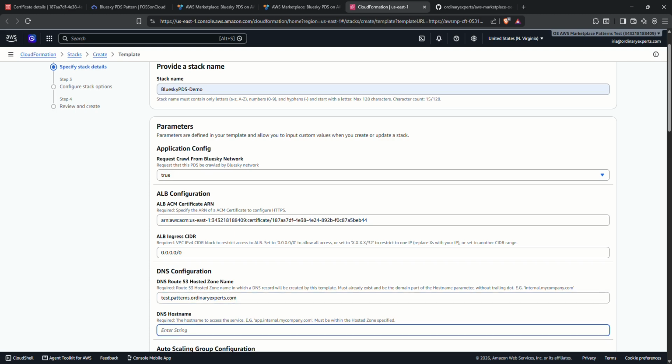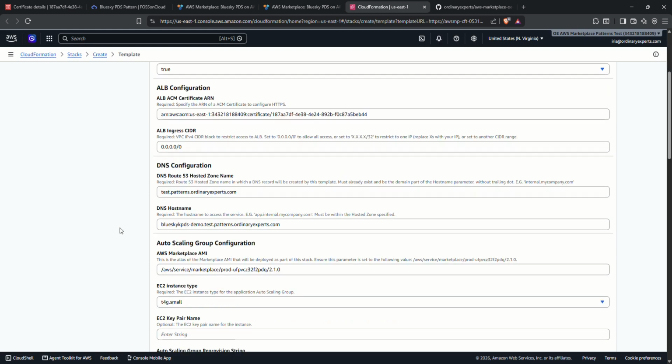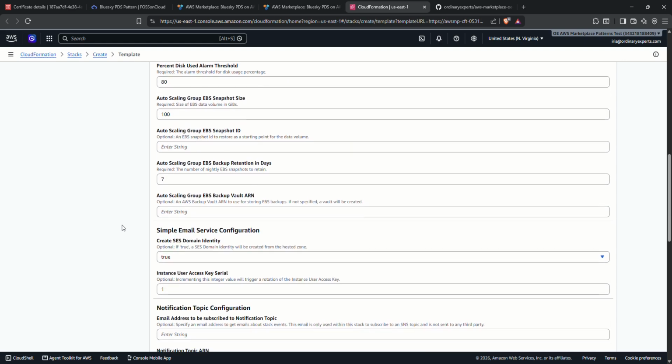The DNS host name is the subdomain prefix for your PDS itself. So Bluesky PDS-demo plus the zone name gives us bluesky-pds-demo.test.patterns.ordinaryexperts.com. Most everything else you'll want to leave as default.